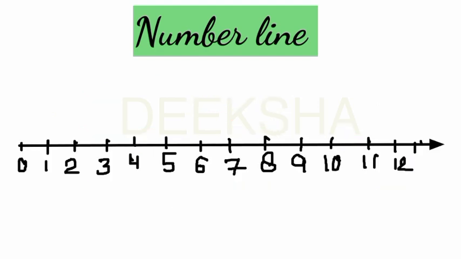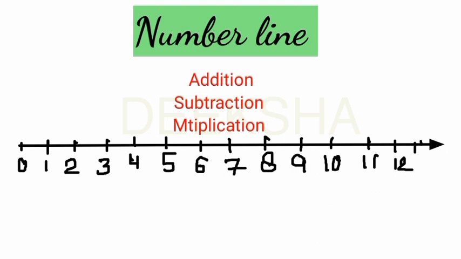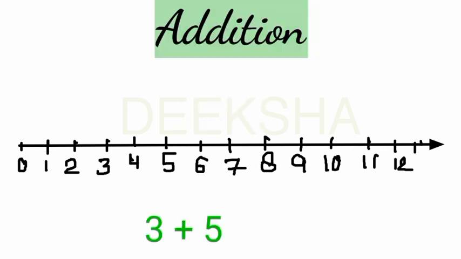We can perform so many operations like addition, subtraction and multiplication on the number line. We can add, subtract and multiply the numbers through the number line. Clear? So let us understand how we can do that. Suppose we want to add two numbers 3 and 5. So here we want to add 3 and 5. Here we have two addends. The numbers which we add are called addends. So we have two addends 3 and 5.